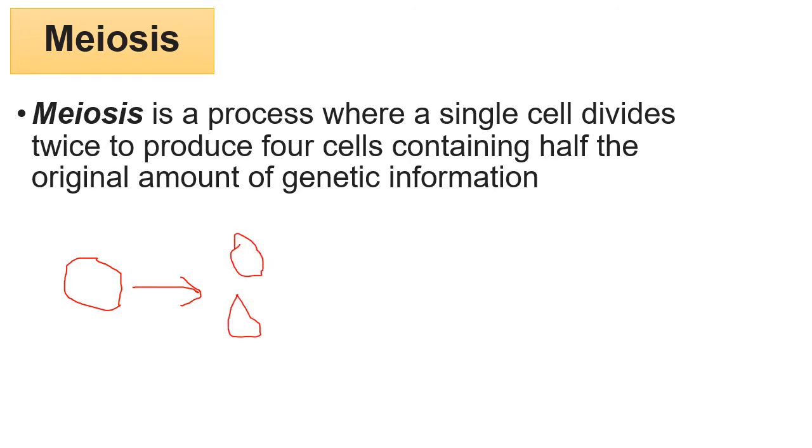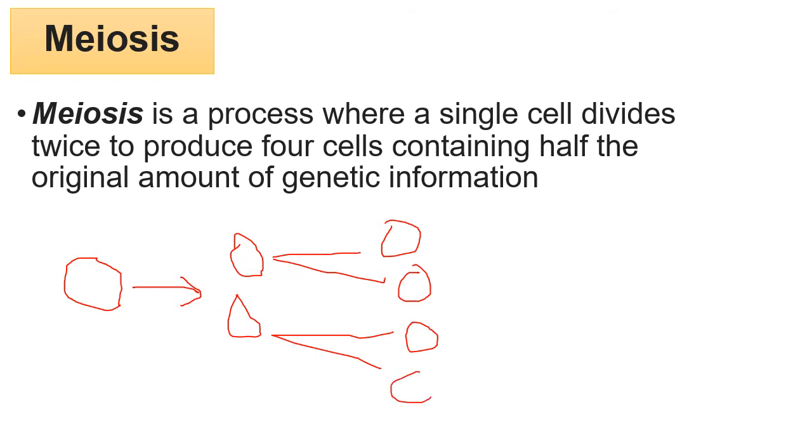These two daughter cells divide again into two cells each. In total we will get four cells, either male or female.